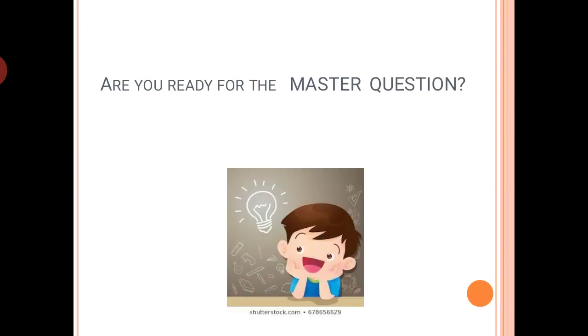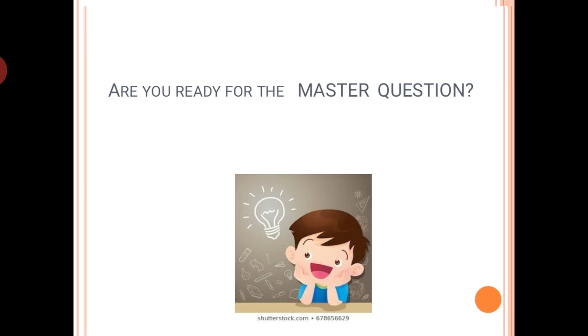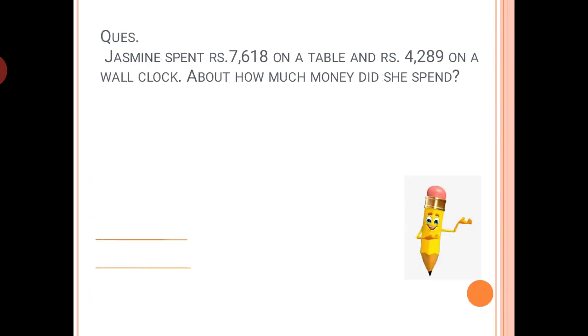So students, are you ready now for the master question? Here it is. Jasmine spent rupees 7618 on a table, rupees 4289 on a wall clock. About how much money did she spend? Here also it is written about, and we have to find the total. That means we will not be finding the actual sum, we'll be finding the estimated sum. Let's see how we can find it.